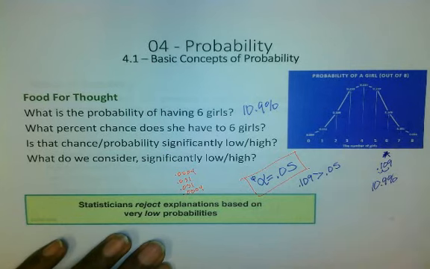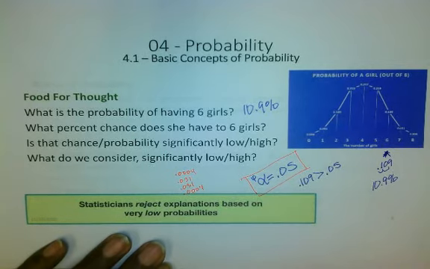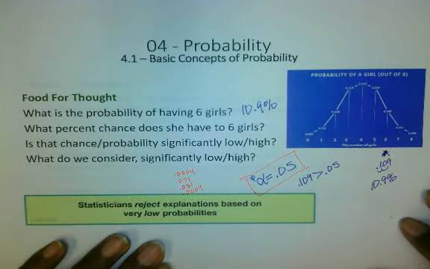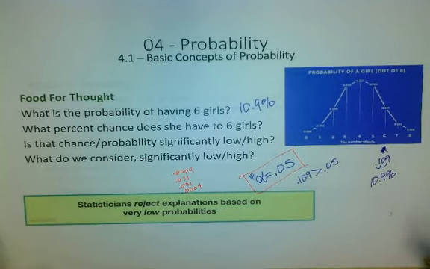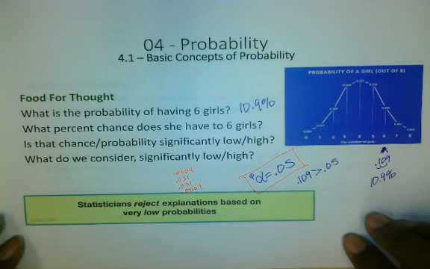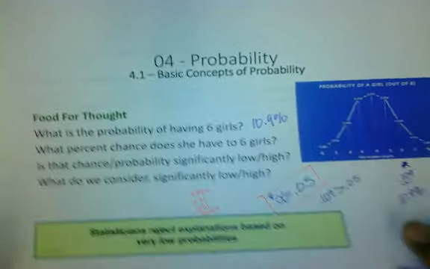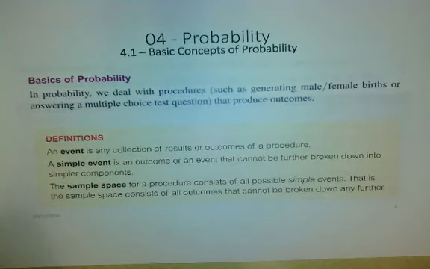But again, the 6 girls, even though it's unlikely, is not something that we would consider significantly low. So anyone that watches this interview and is thinking, oh, you're dumb, that would never happen, if we're a psychologist, we really wouldn't say that. It is a low chance, 10%, but a 10% chance is something that might be worth banking on depending on who you are. It could happen.